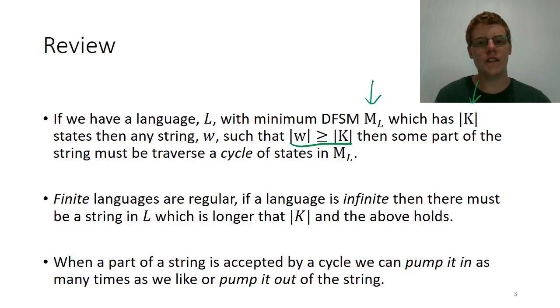If we have an infinite language, then there must be no upper bound on the length of the strings in that language. So there is definitely within that language some string which has as many symbols as the machine has states, for which the above will hold. So there will be a string in the language which can only be accepted by traversing a loop in the machine.